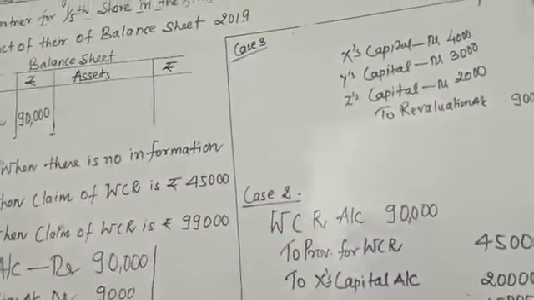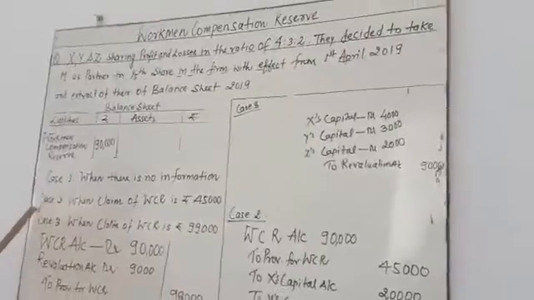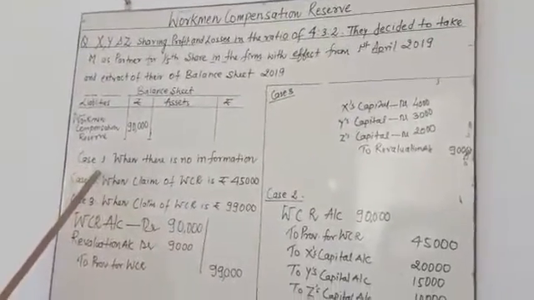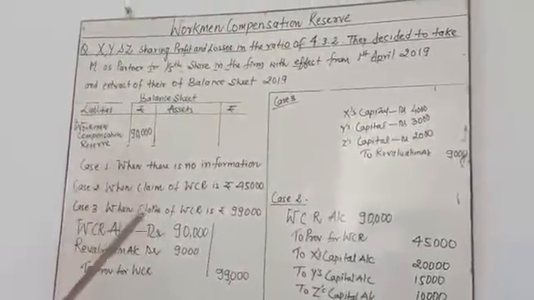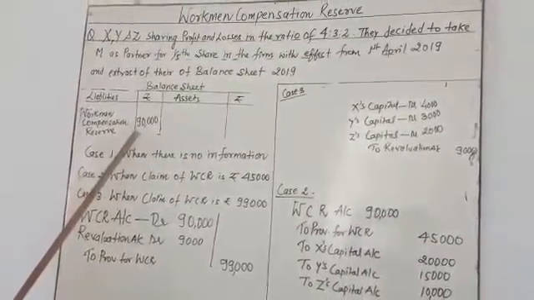My dear student, once you check the Workmen Compensation Reserve, there may be three cases in your question. The first case: there is no information regarding WCR. It means you are going to distribute this 90,000 in the old profit sharing ratio.